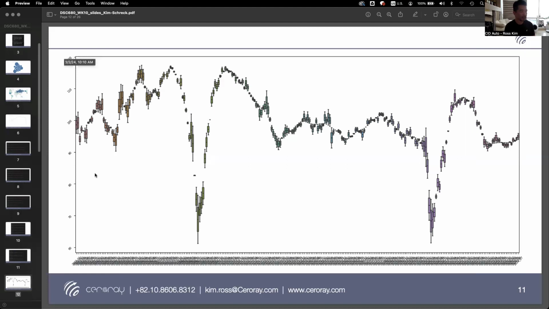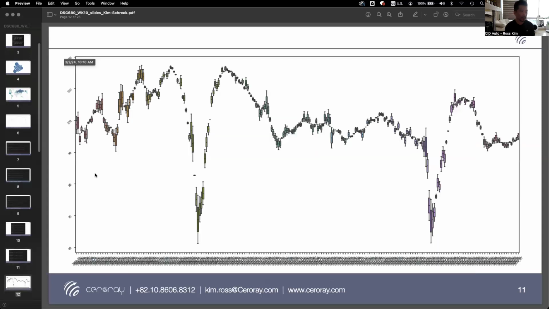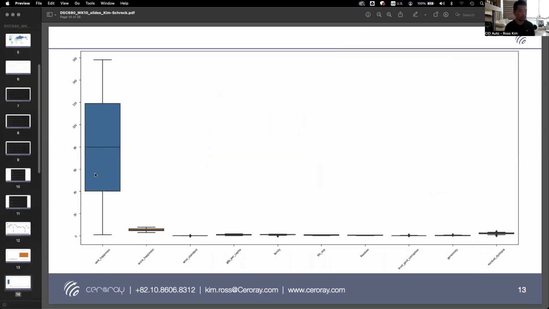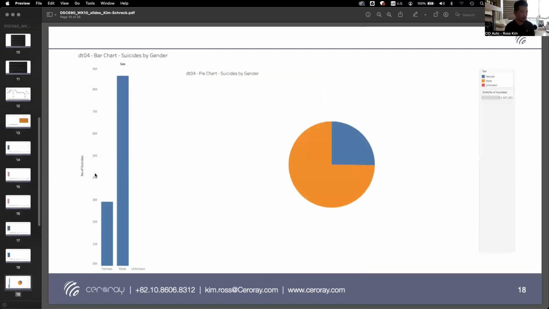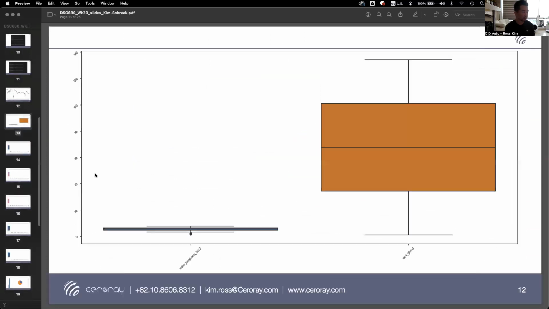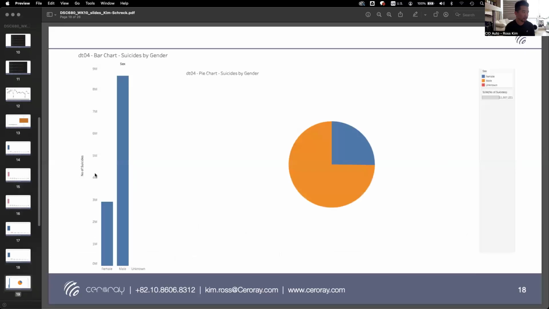So here are some visualizations. After doing extensive cleaning of all of this data, I was able to produce some box plots of the relevant data sets. And as you can see, I removed most of the outliers, so this data is pretty clean. Now, the metrics here are, for example, happiness index, global ranks. We also have happiness score, standard error, GDP per capita, family life expectancy, freedom, trust in the government, etc.